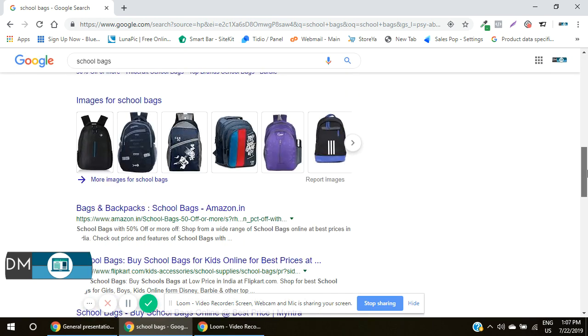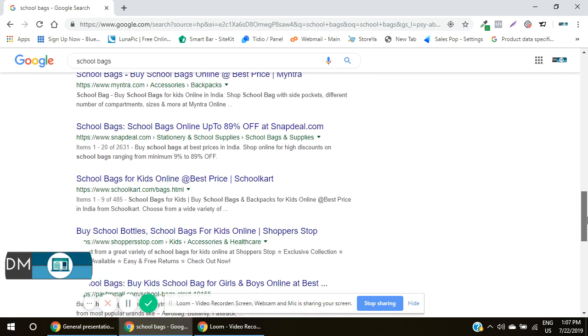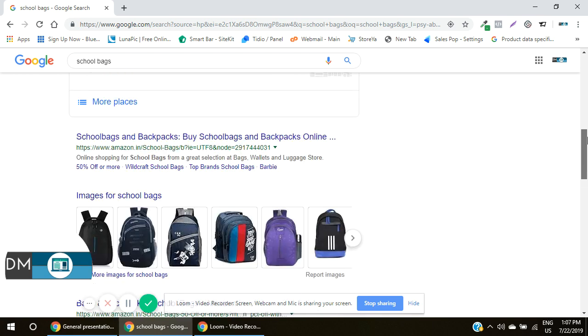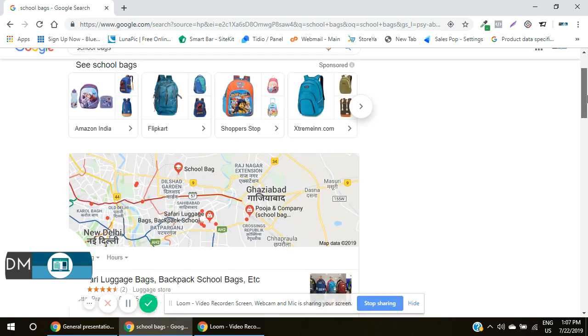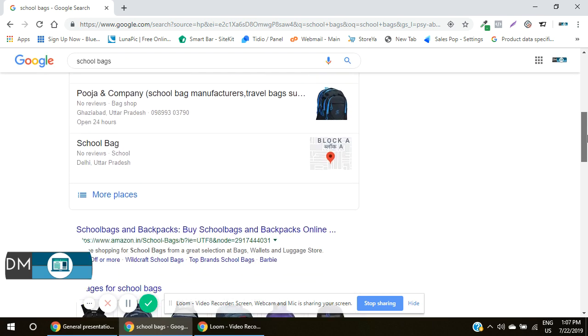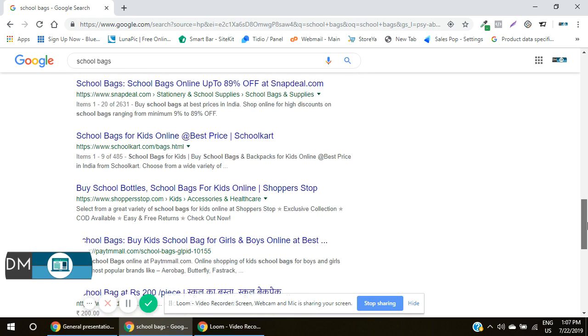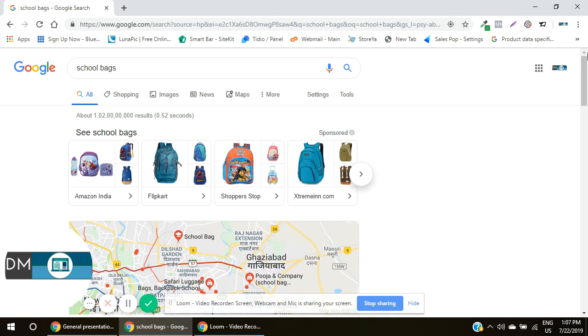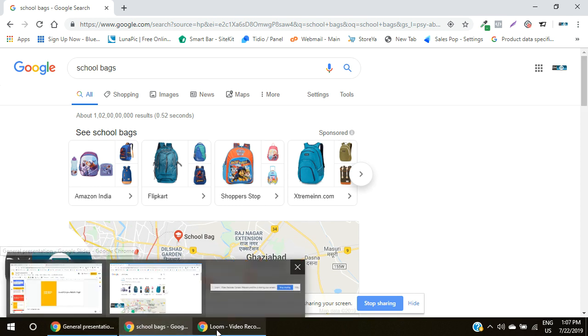You should be knowing this term. Why? Because this will be widely used in the entire digital marketing, especially in SEO and Google Ads. So this is the search engine results page wherein Google shows all the results which it has for the user's query. Fine. So let's move ahead.